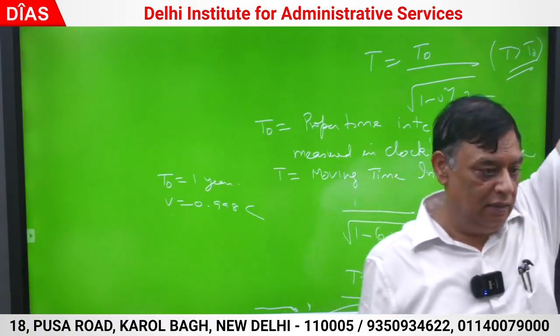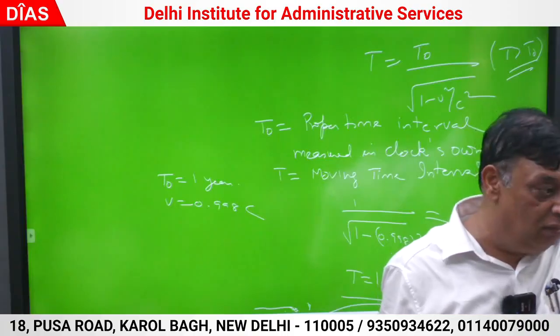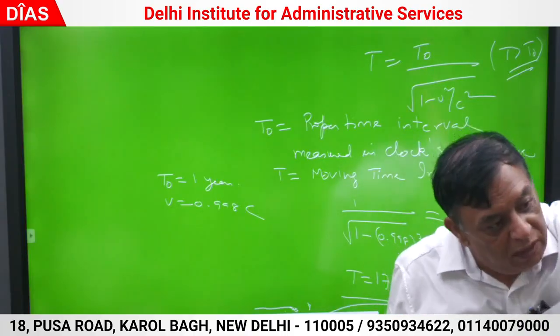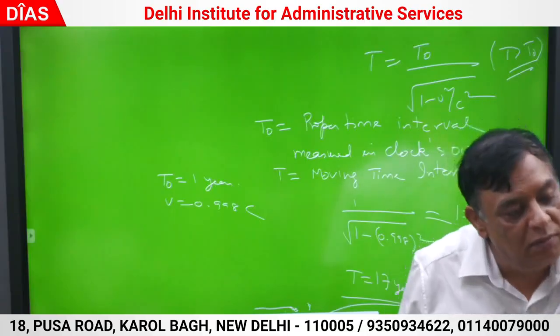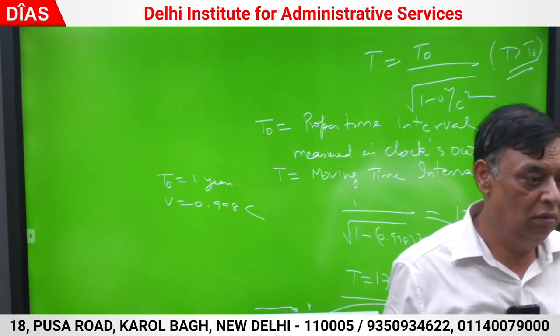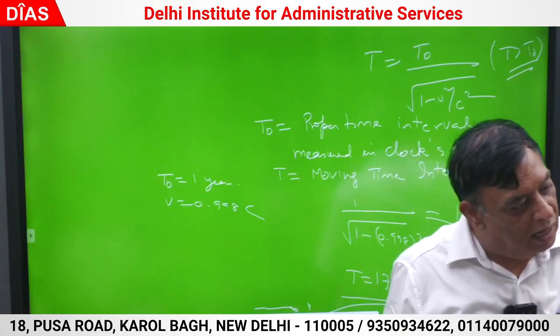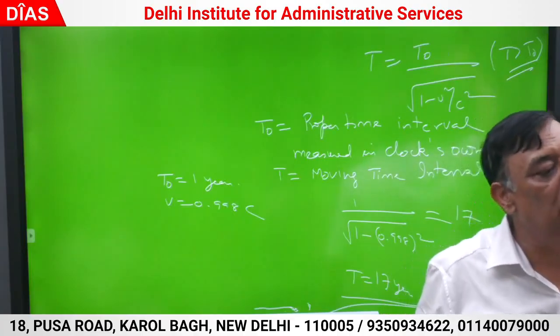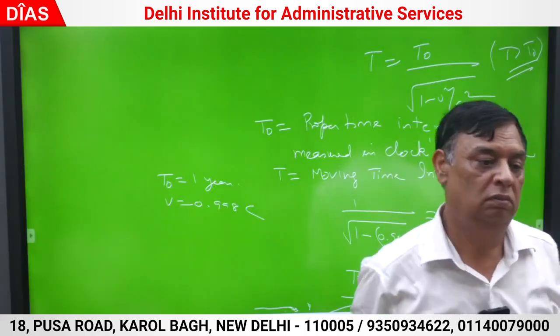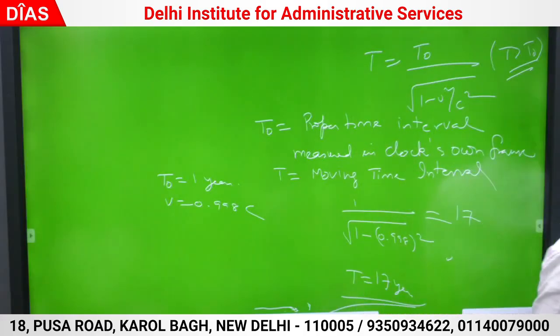The other person has gone on the space journey, so he has gone by this velocity. He has become 17 years older, so he has become 37. This is the paradox. Both of them say that the other person has grown older by 17 years if they are traveling by this velocity. How to resolve? पहले समझ में आया, what is the twins paradox?